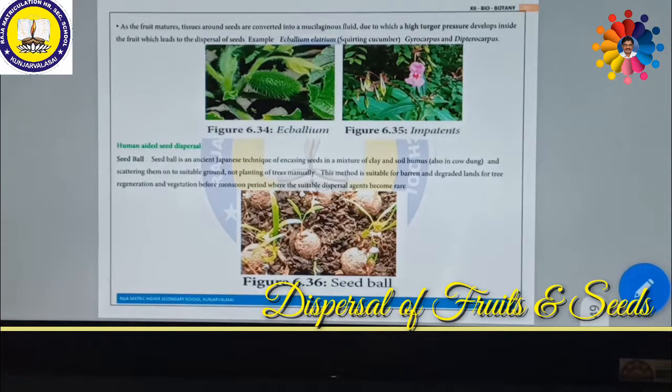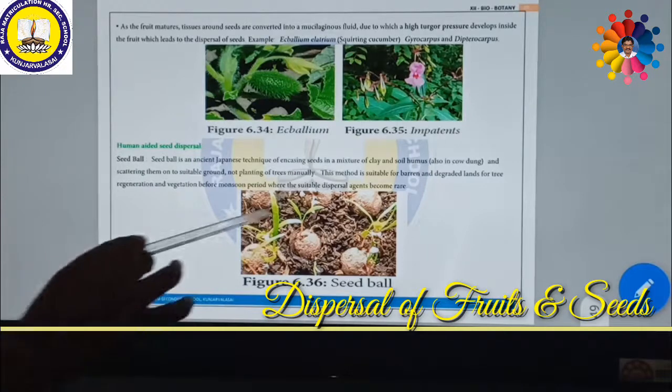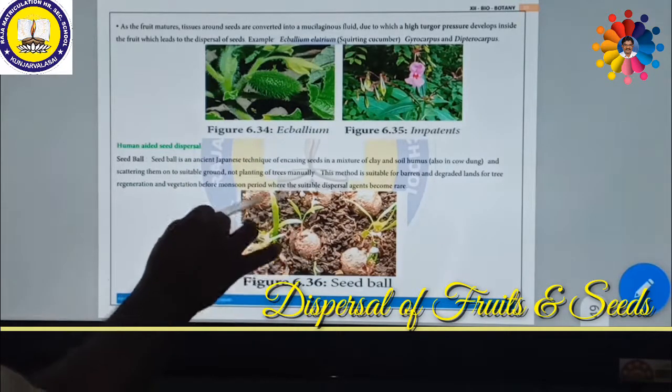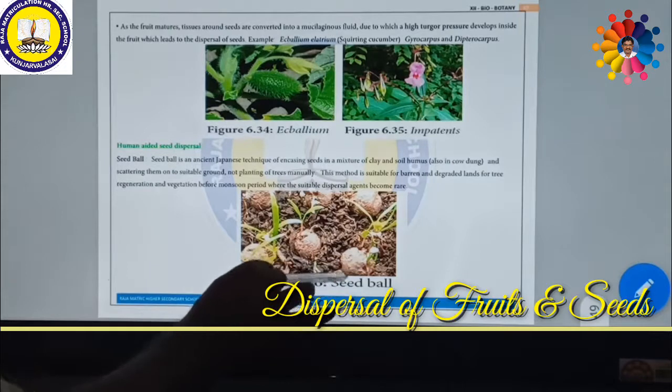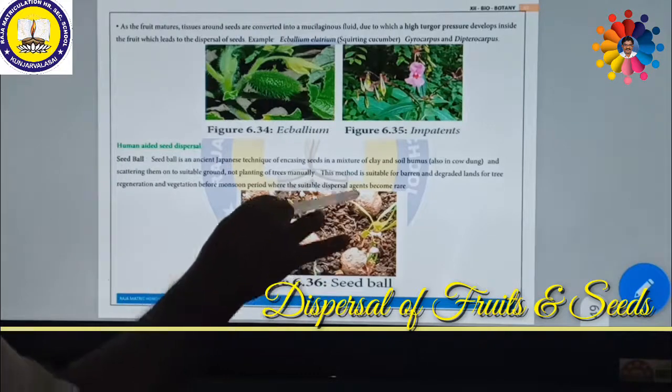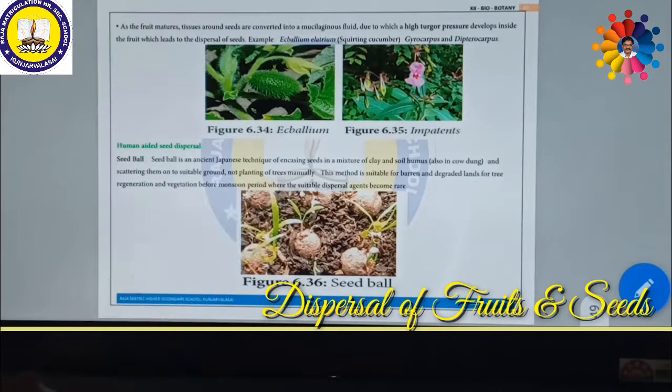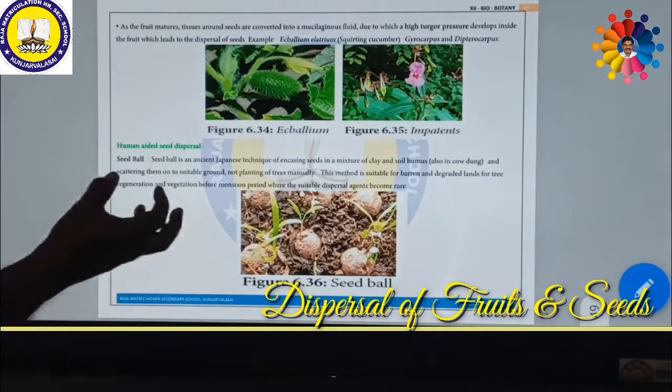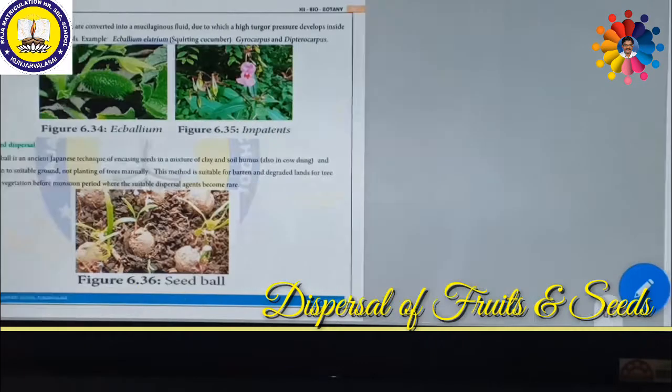So in this way, human beings are very helpful to disperse the seeds. This is called the seed ball mechanism. So look here. Actually this is a seed ball. The seed balls consist of a lot of seeds. These have humus, some amount of clay, and some cow dung also mixed with these seeds. The seeds germinate by themselves in the seed ball itself, which will be thrown on soil that is very barren, where there is no plant. There they can germinate after the regular monsoon season.